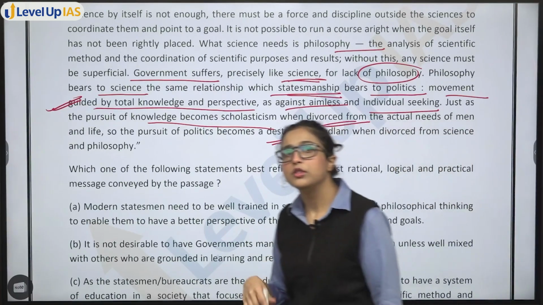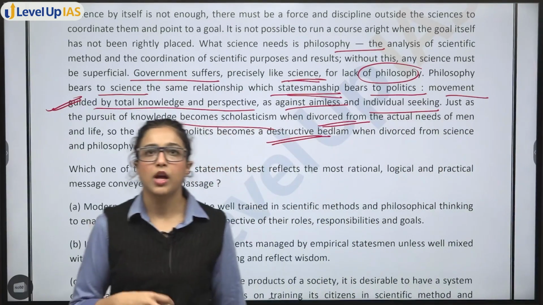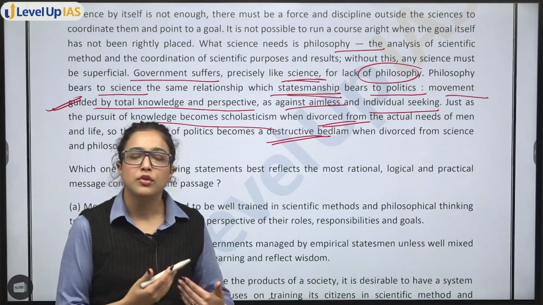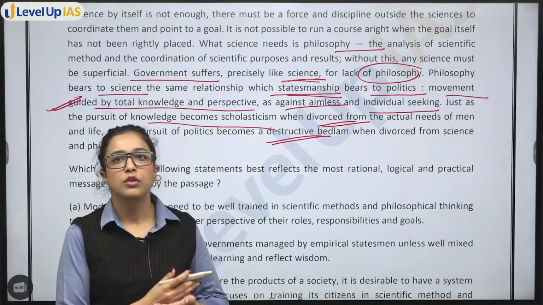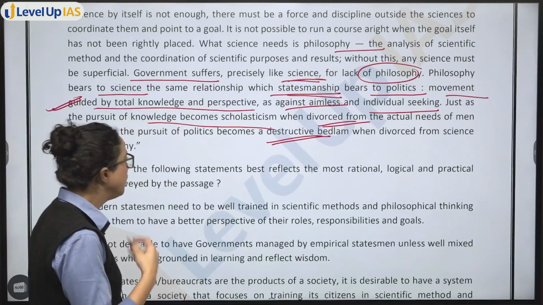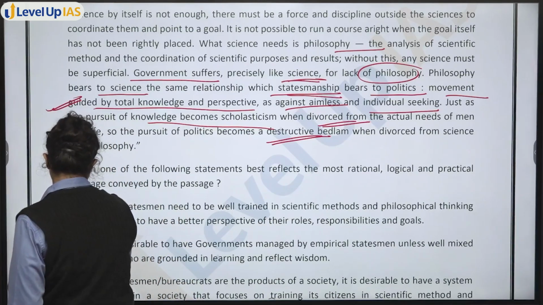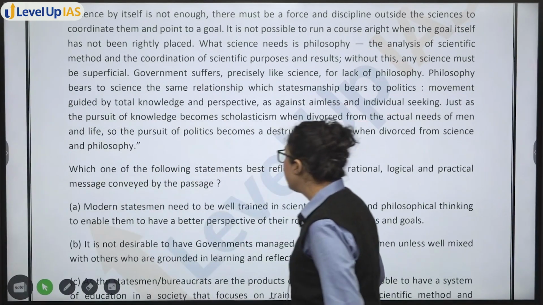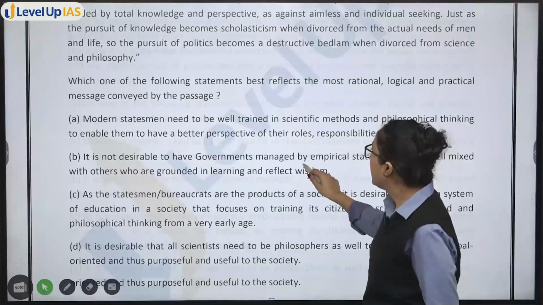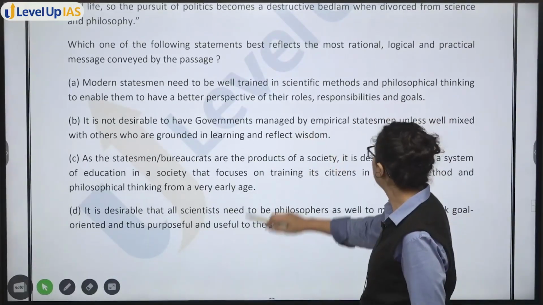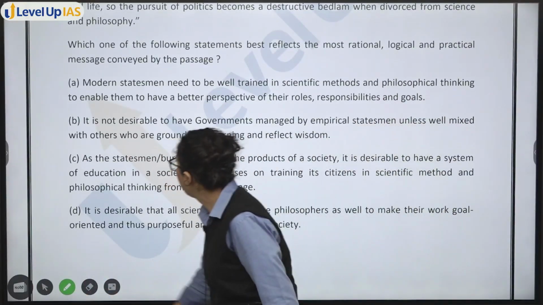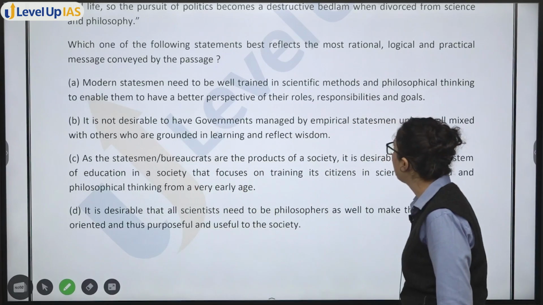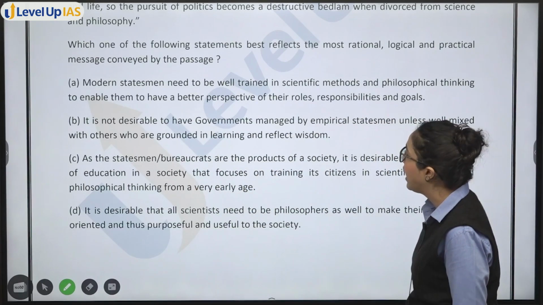So the pursuit of knowledge is redundant when you divorce it from the actual needs of men and life. Politics also, just like that, becomes destructive when you divorce it from science and philosophy. Now we'll move on to options. Modern statesmen need to be well trained in scientific method and philosophical thinking to enable them to have a better perspective of their role, responsibilities, and goals.